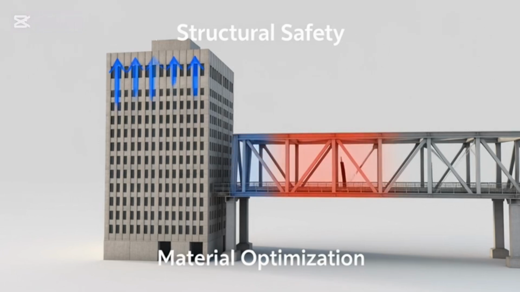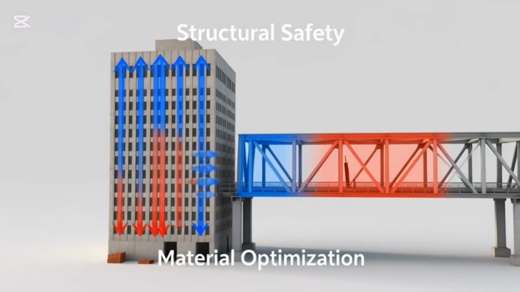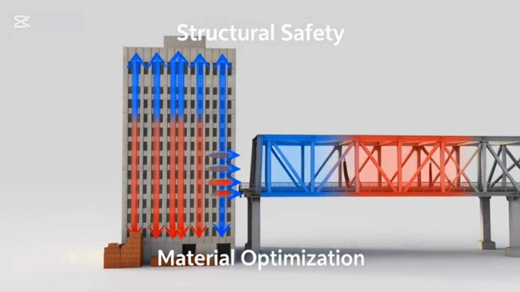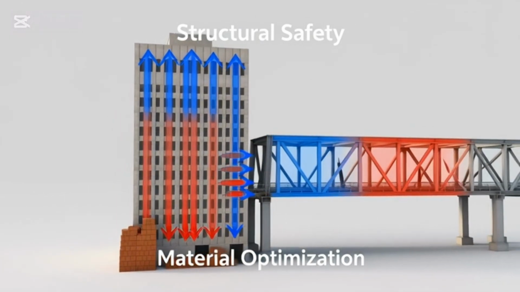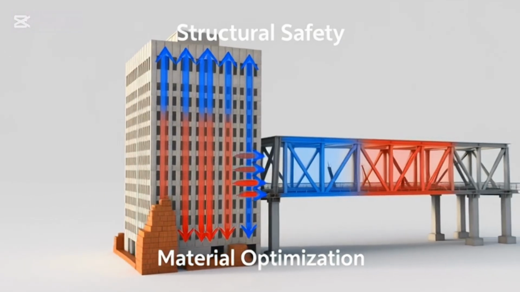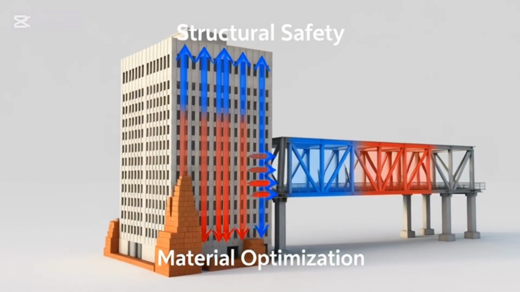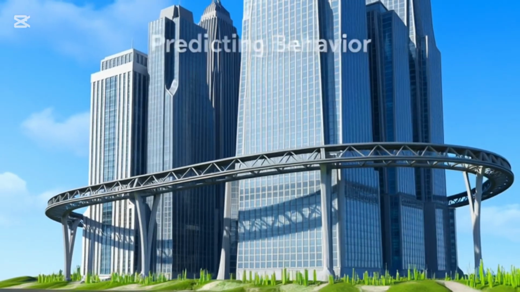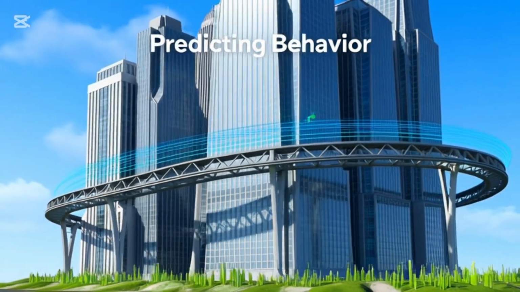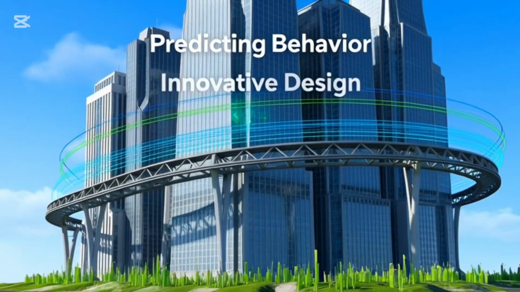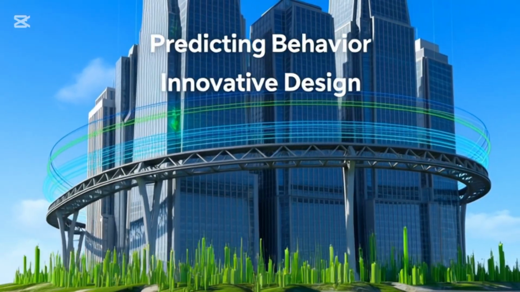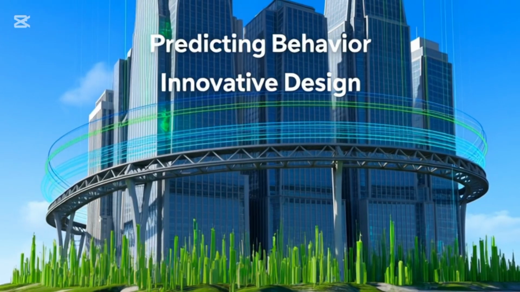Importance of mechanics in civil engineering. 1. Structural safety ensures buildings and bridges can withstand loads. 2. Material optimization uses the right amount of material efficiently. 3. Predicting behavior anticipates how structures respond to stress and strain. 4. Innovative design enables the design of advanced structures like skyscrapers and long-span bridges. 5. Sustainability helps create durable structures requiring less maintenance.